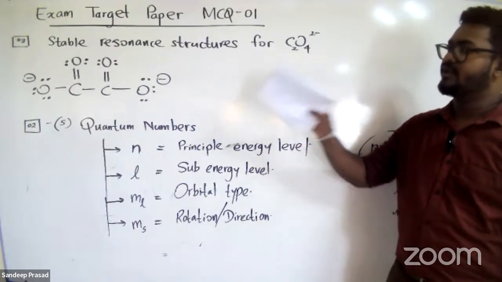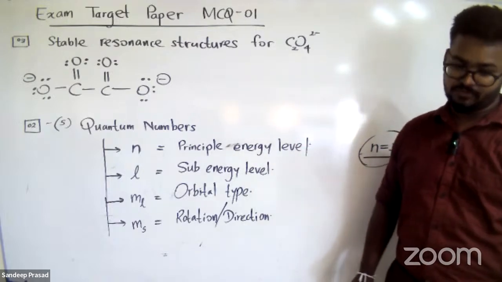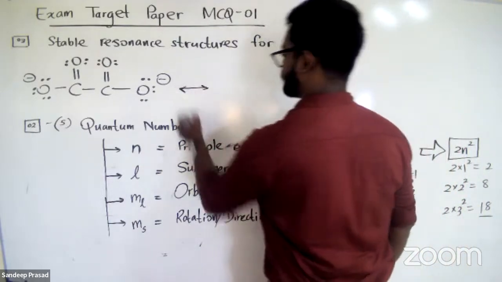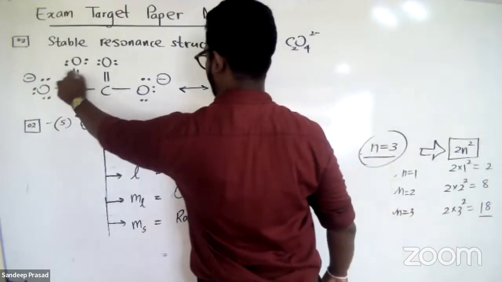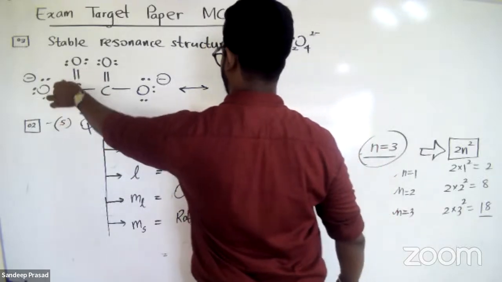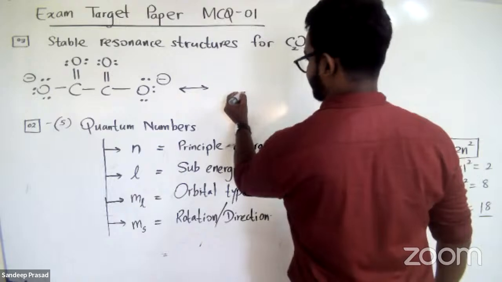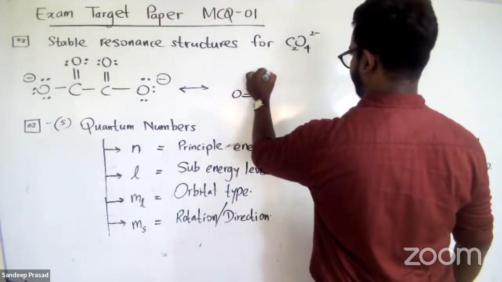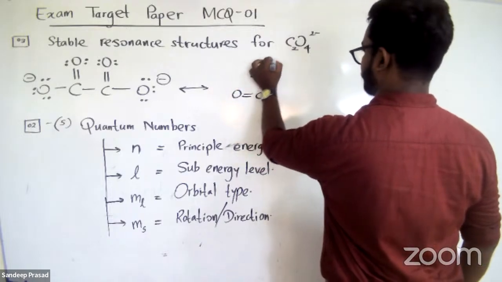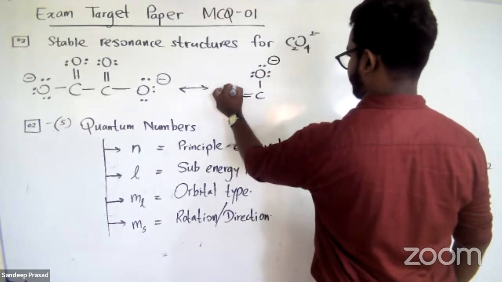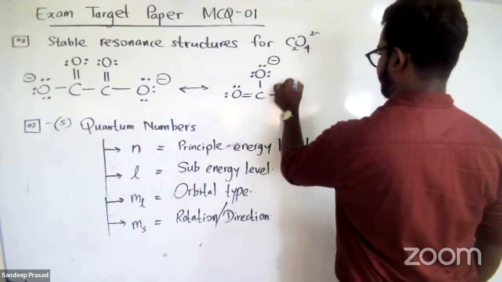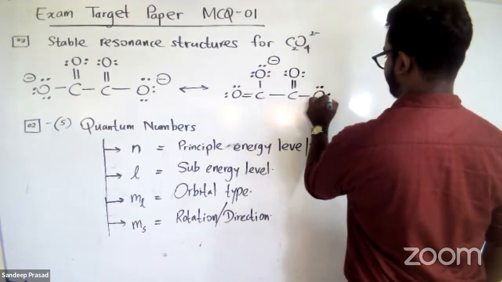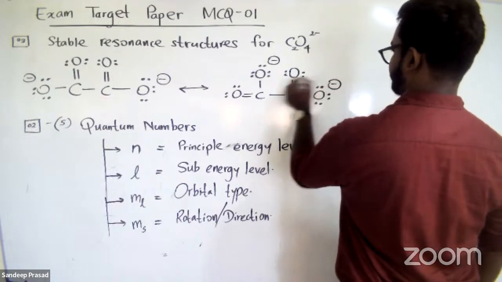So they're asking the total number of stable resonance structures we can draw for the oxalate anion. Then I'm going to try another one. I can shift the double bond and single bond here. I'm going to exchange this double bond and single bond in the left hand side CO groups. So here I can make a double bond, and here we have a single bond. And this is negatively charged. Here we have 2 lone pairs. And what about this? Now we can have a double bond here, and this is a single bond, right?